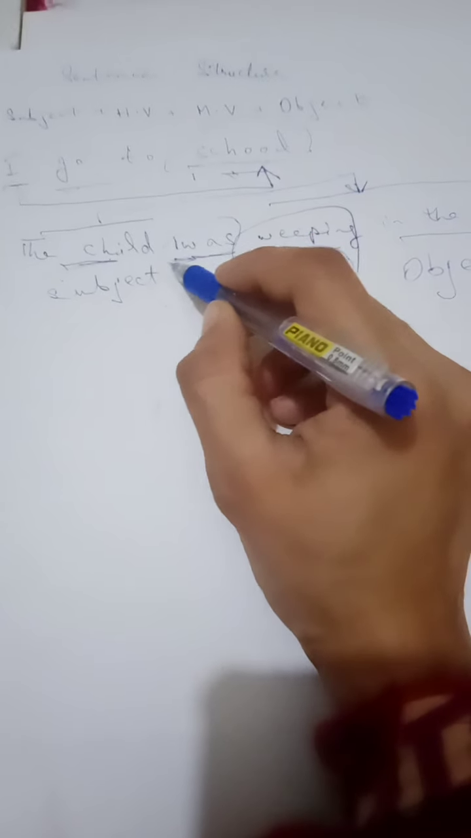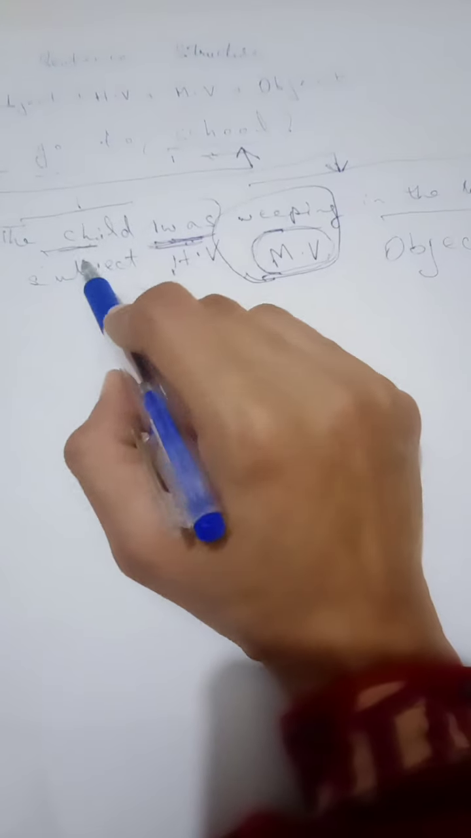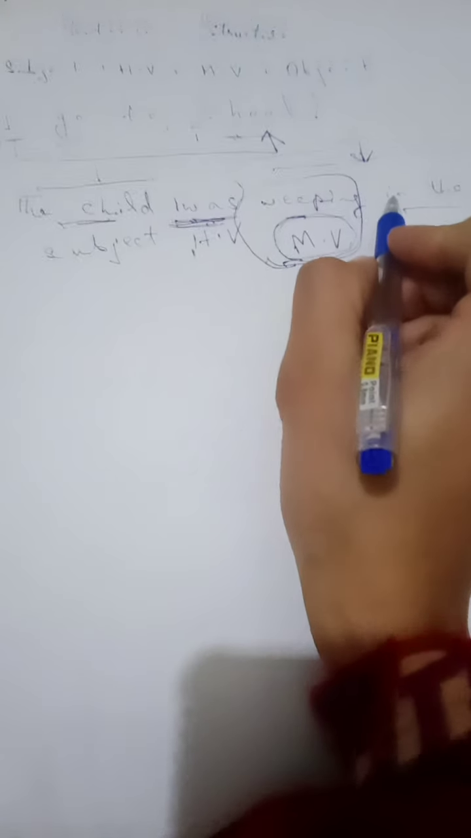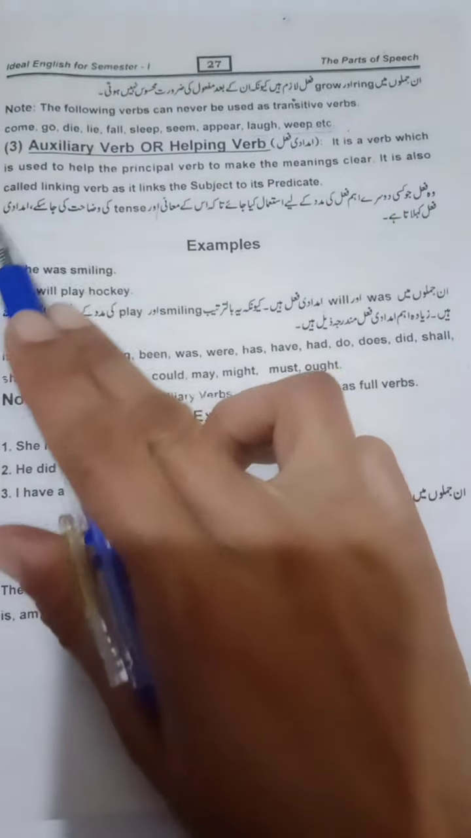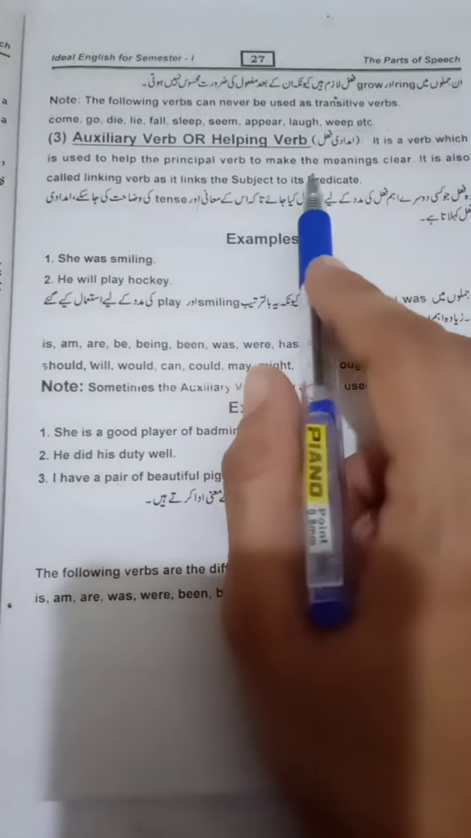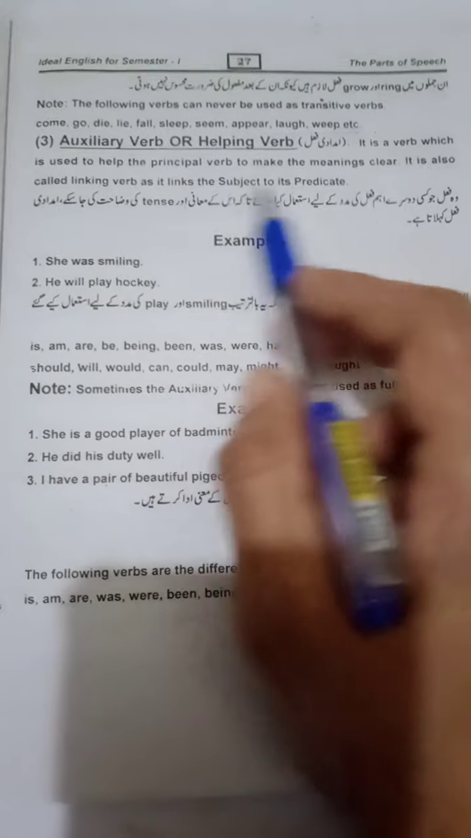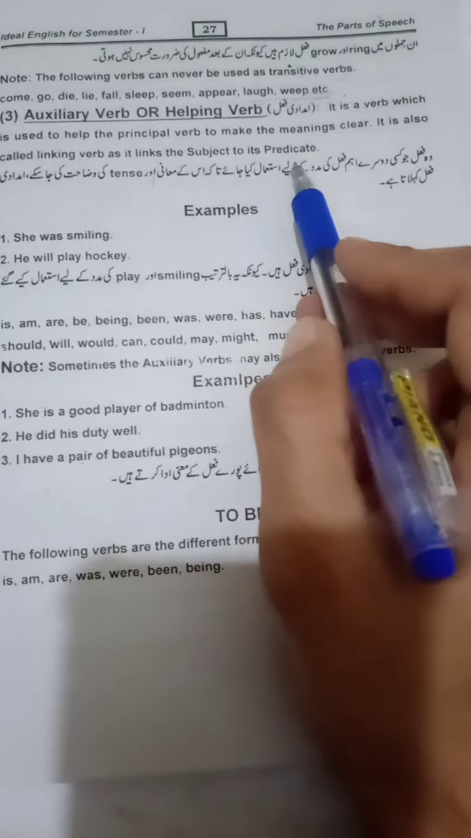So this was is the helping verb and it is serving as a bridge between this subject and the predicate. Okay. Now this was is the helping verb. And if we go to the definition of auxiliary verb, let us read it out. It is a verb which is used to help the principal verb to make the meanings clear. It is also called linking verb, as it links the subject to its predicate.